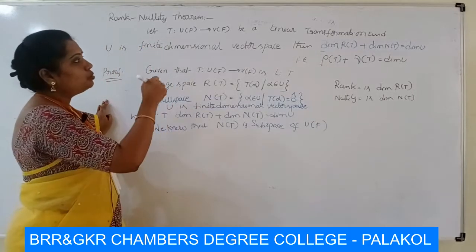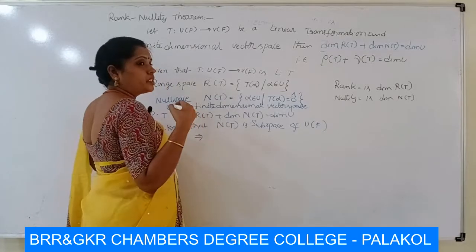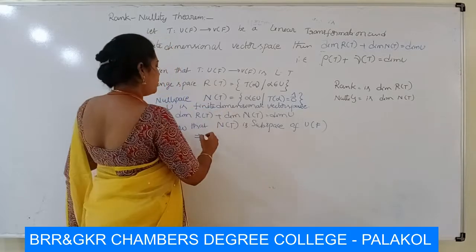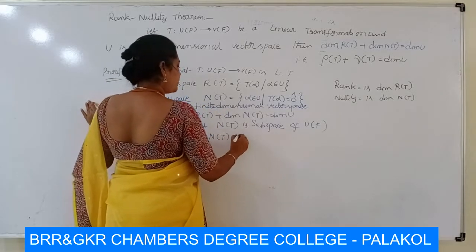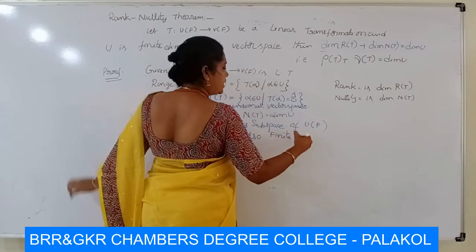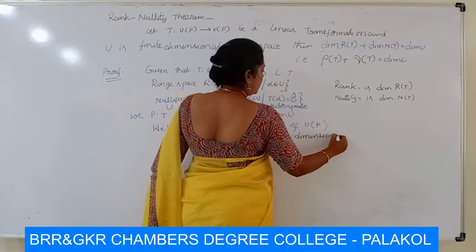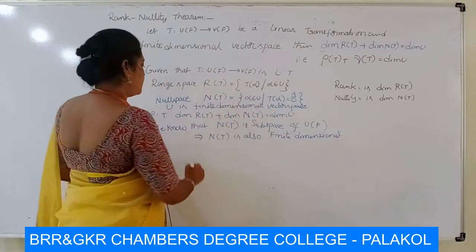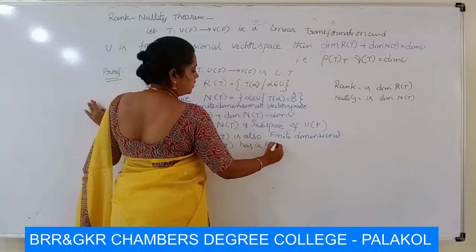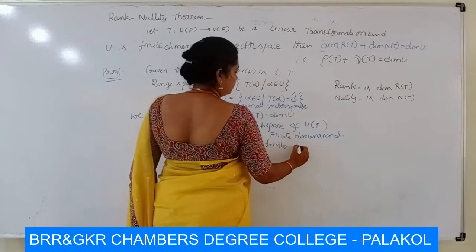In our theorem, U is a finite dimensional vector space. Therefore N of T, a subspace of a finite dimensional vector space, is also finite dimensional. That means it has a finite basis. Let it be a finite basis.